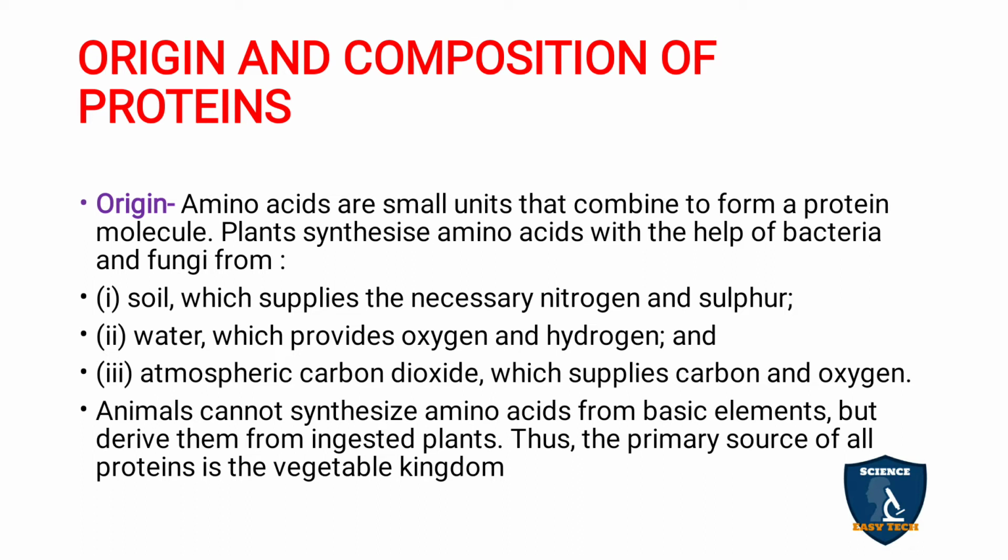Animals cannot synthesize amino acids from basic elements, but by ingesting plants they get the amino acids. So mostly plants can synthesize amino acids from the soil, water and atmospheric carbon dioxide. But animals cannot synthesize most of the amino acids on their own. On ingestion of plant sources, they can get the necessary amino acids.